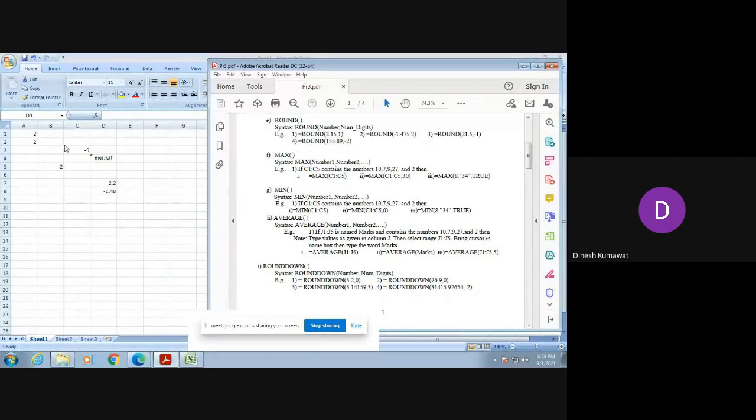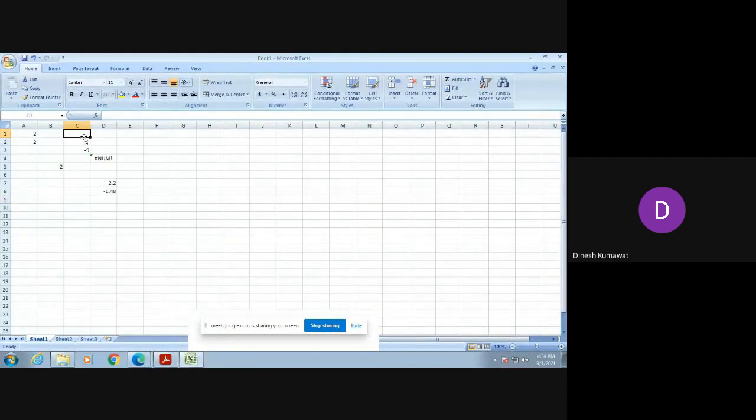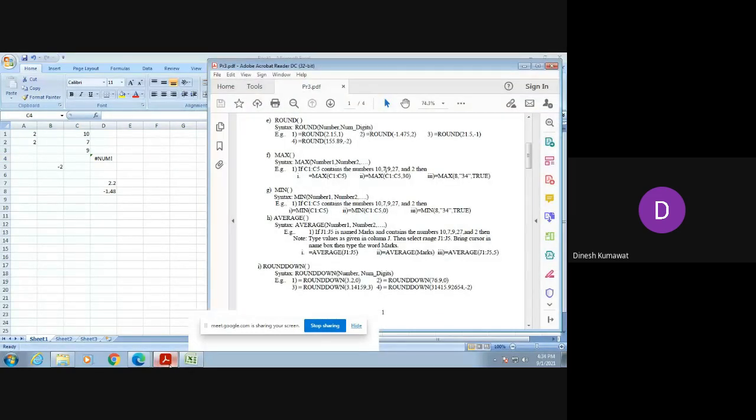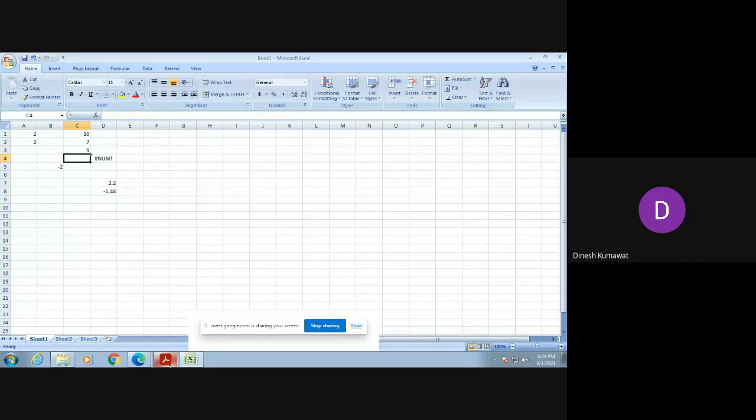10, 7, 9, then we have 27 and 2. Okay, now we have already entered the given values from cell C1 to cell C5.